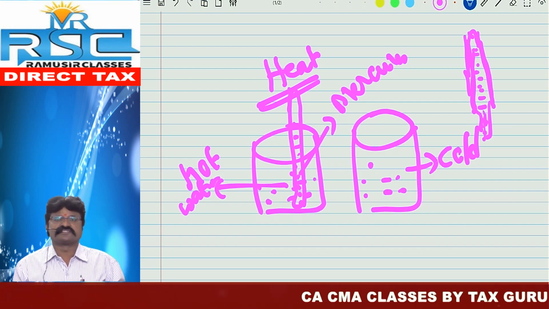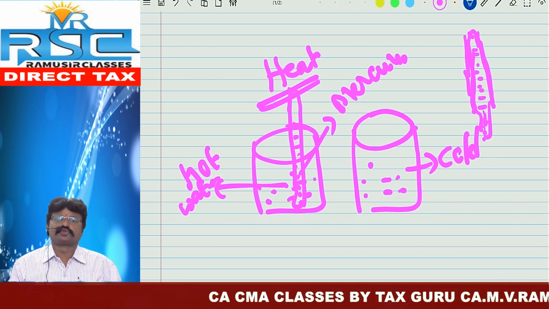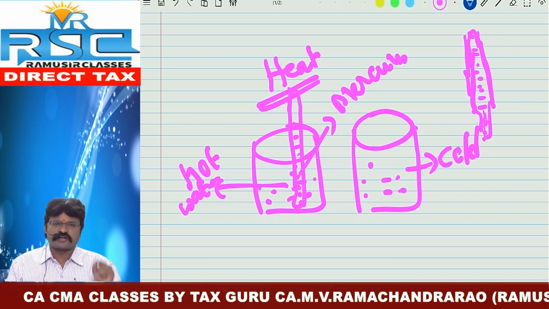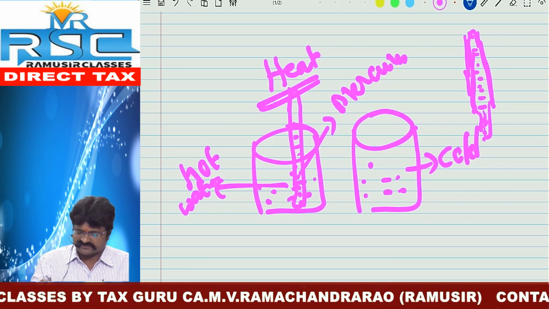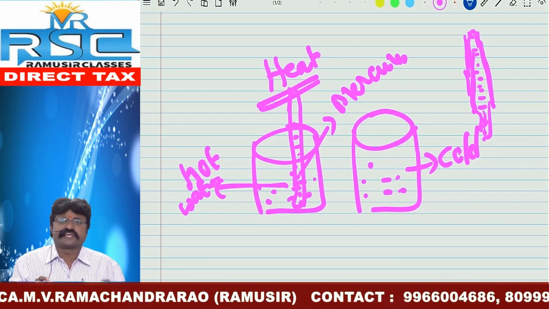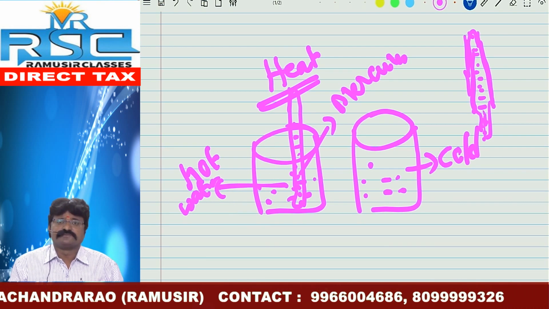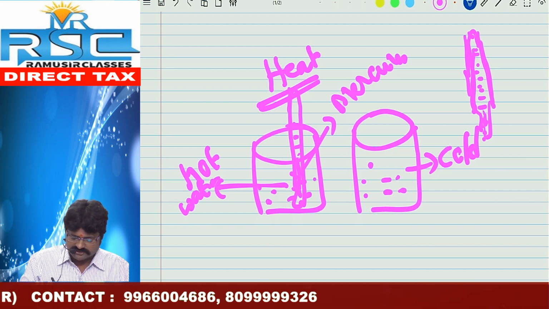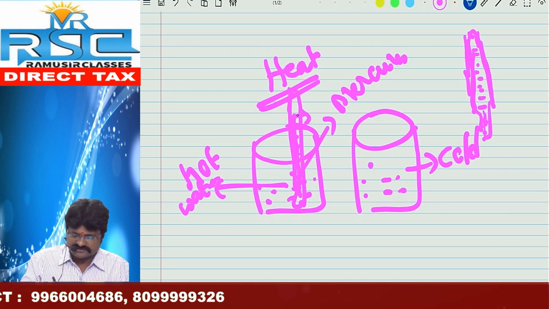We already discussed in thermal equilibrium that if two different bodies are in thermal contact, the hotter body loses its temperature while the colder body gains temperature. So here the mercury takes in that heat energy, and we can observe that the temperature level gradually increases.